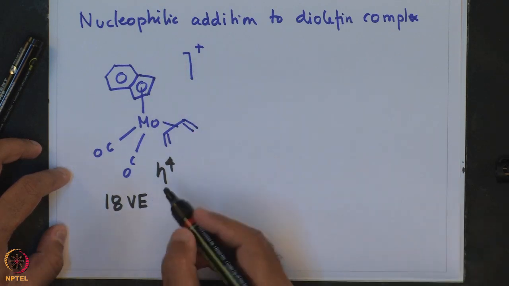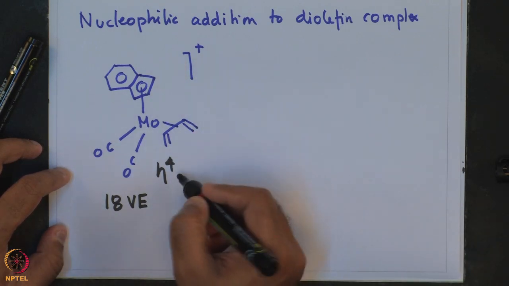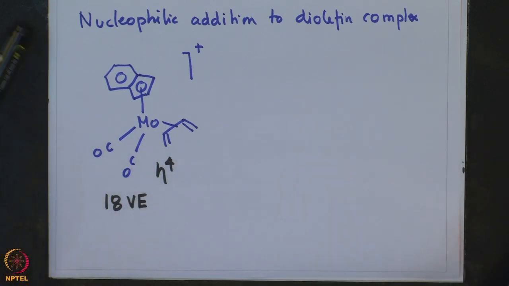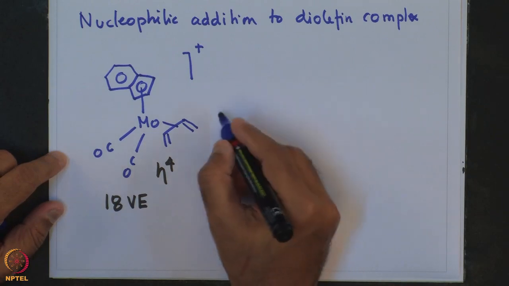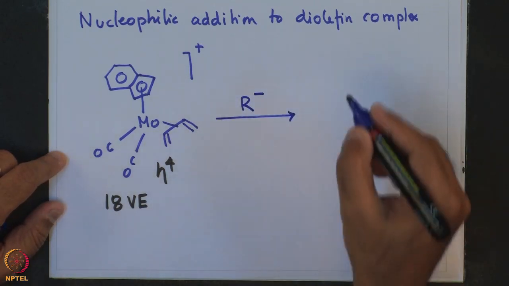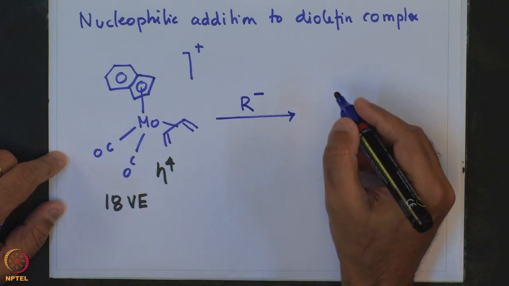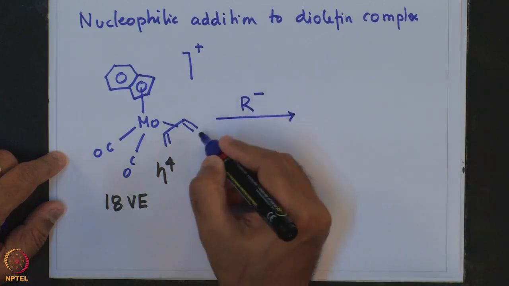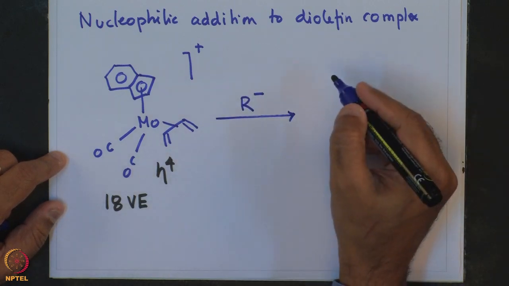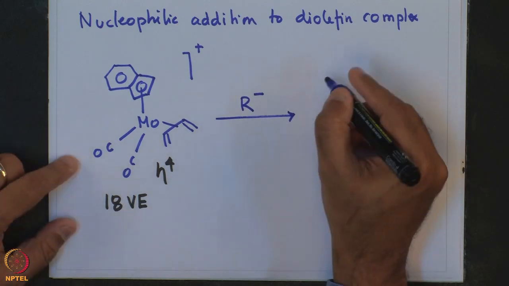So, overall that makes it an 18 valence electron compound, and it is an eta 4 bound diolefin complex of molybdenum that, when treated with a nucleophile, results in attack of the nucleophile on this diolefin, yielding an eta 3 bound allyl complex as is shown over here.